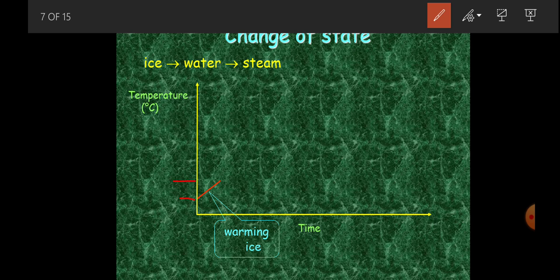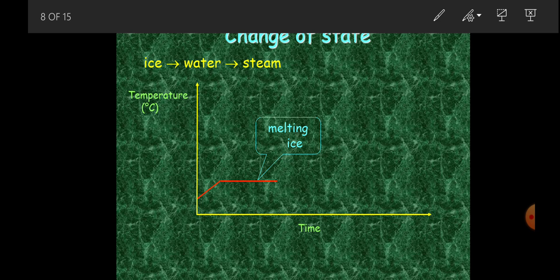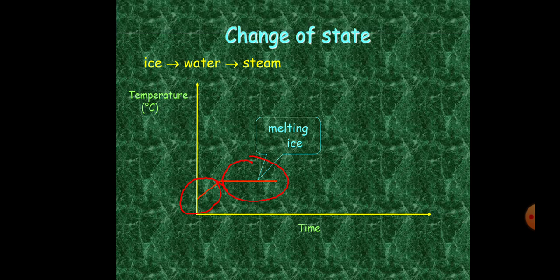As ice absorbs that heat energy that you are supplying to it, definitely it will start to melt, and that's what we called the melting point. So at melting point, the temperature has remained constant. You can see that at this point it's flat. It remains constant until all ice has melted, because the energy that was absorbed at this point is being used to weaken the force of attraction of that ice until all of it melts.